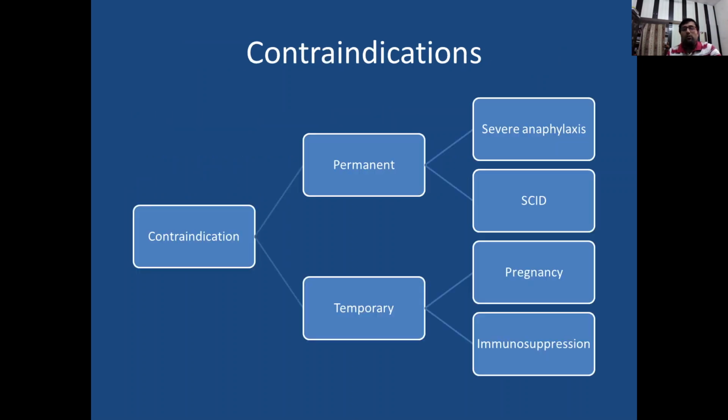Now we move on to contraindications of vaccines. So there are permanent contraindications and temporary contraindications. In permanent contraindication, if the patient or child has severe anaphylaxis or severe combined immunodeficiency, we do not give that child any vaccine.